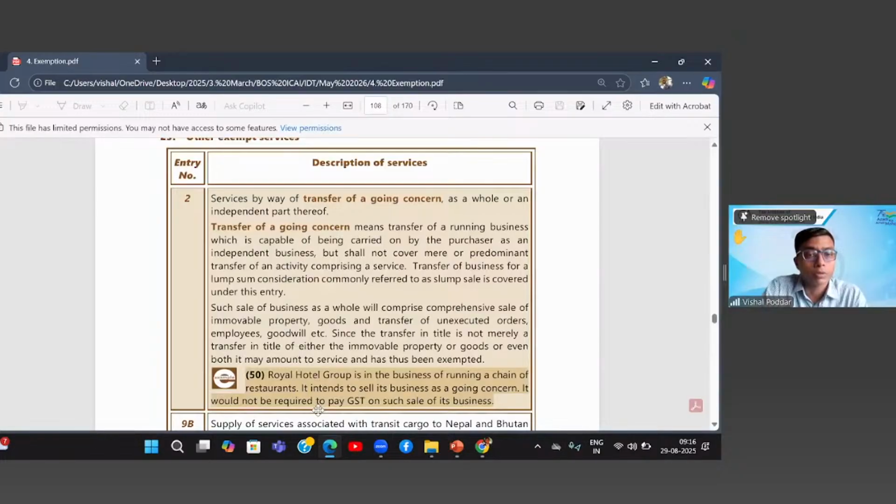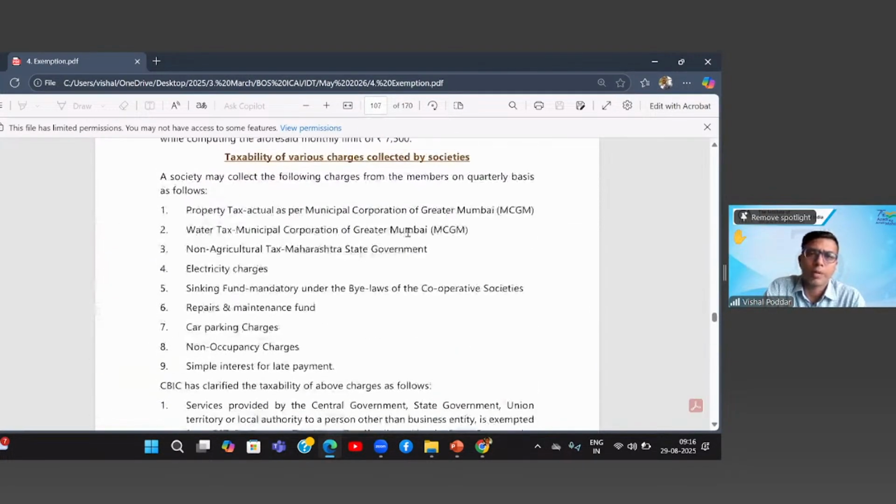I have a question on this, please. RWA point. So what if RWA is not formed and the services are provided by the builder himself through some other entity? Very good point.